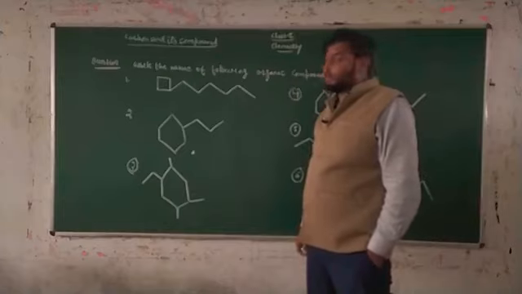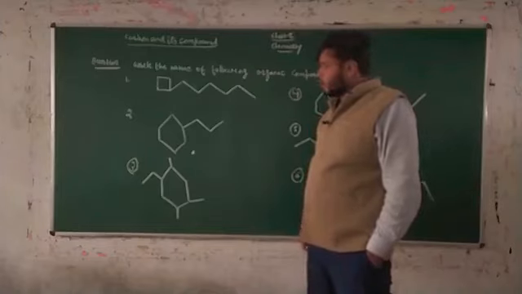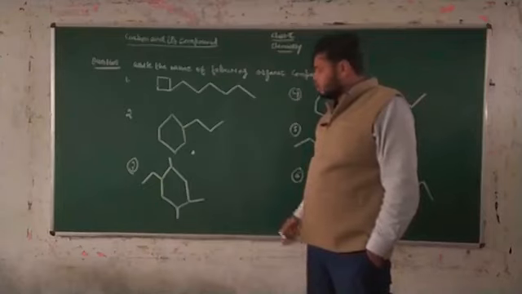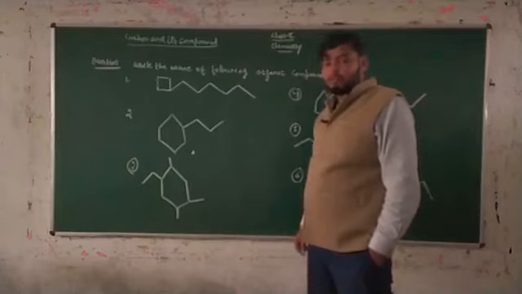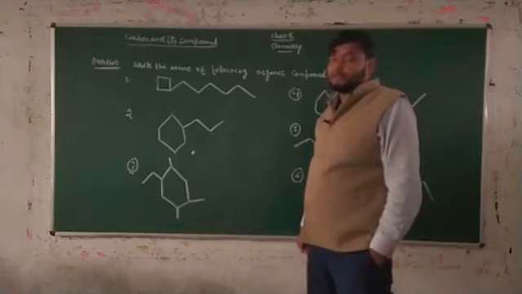Again, you have to follow the concept of finding the parent chain, use the lowest locant rule, and check what your substituent is and what your parent chain is. We also read another concept a few minutes ago: when the aliphatic chain contains more carbons than the cyclic part, the aliphatic chain is your parent chain and the cyclic part is a substituent.